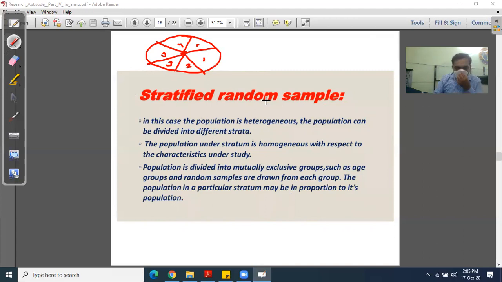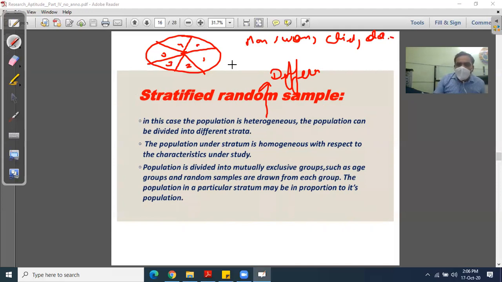Heterogeneous means different, like men, women, children, like olds. When the population is heterogeneous, the researcher divides the population into different strata,